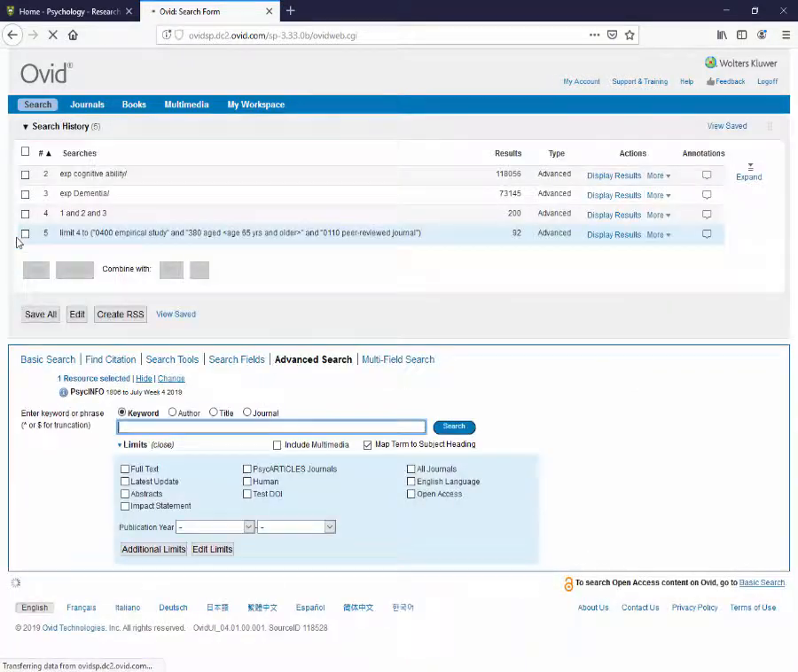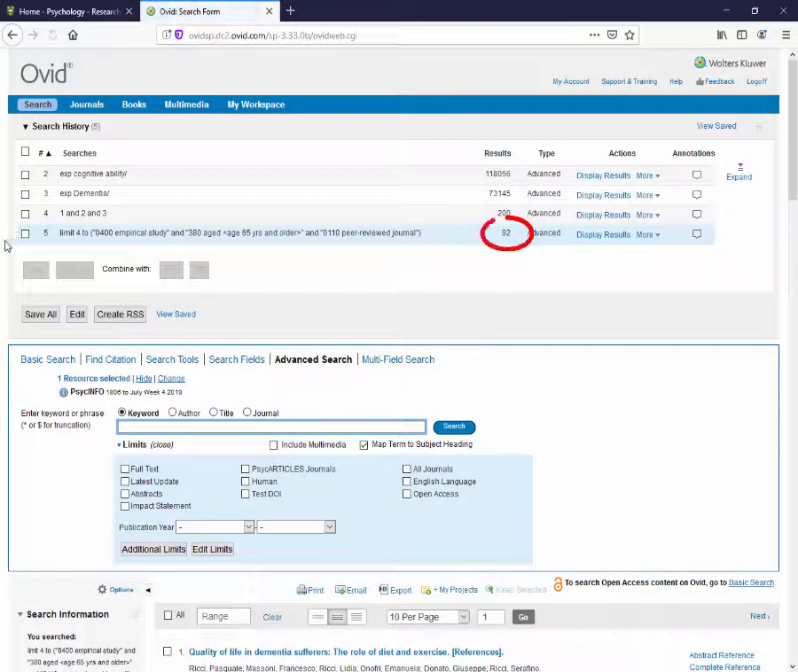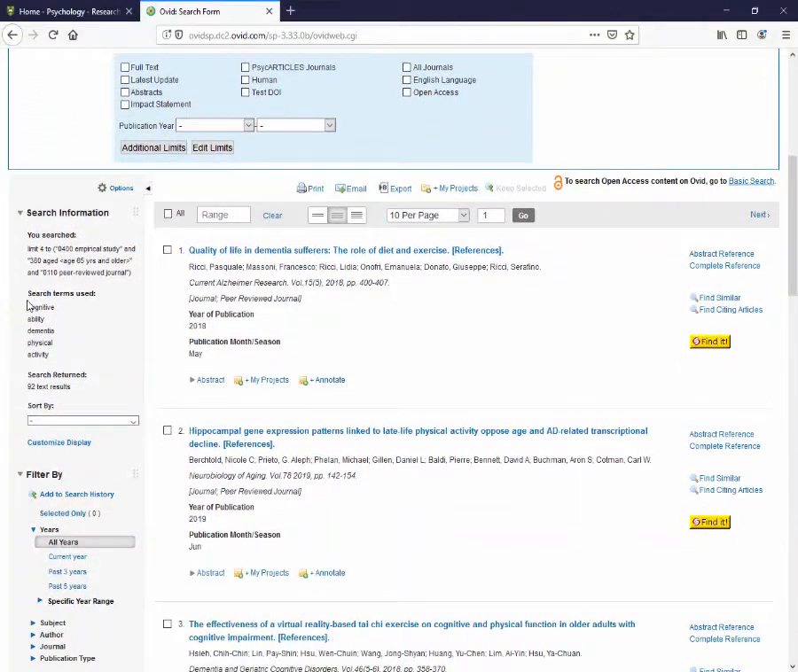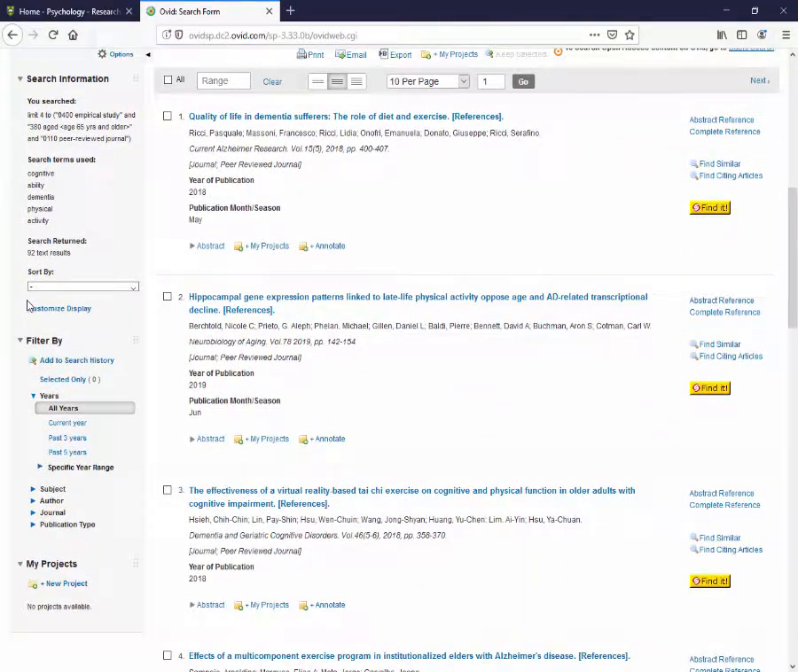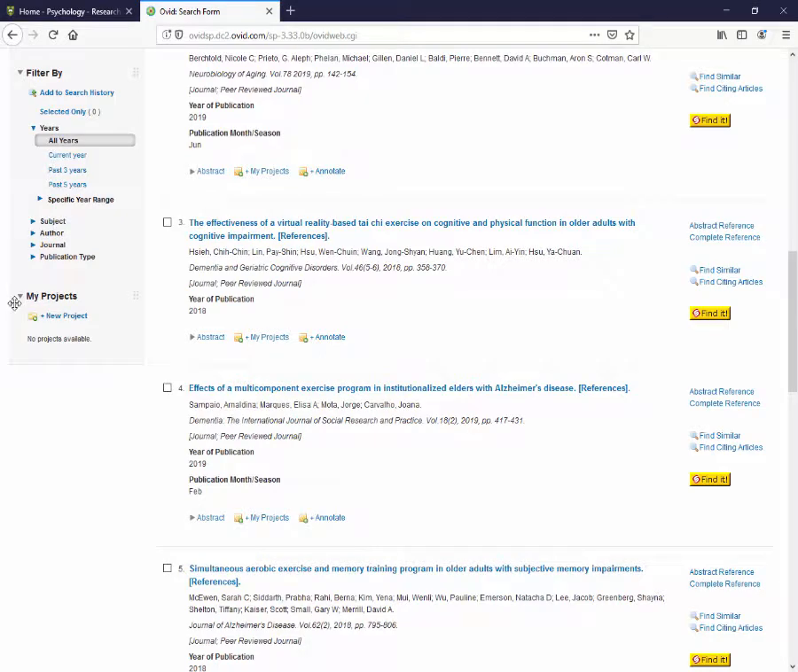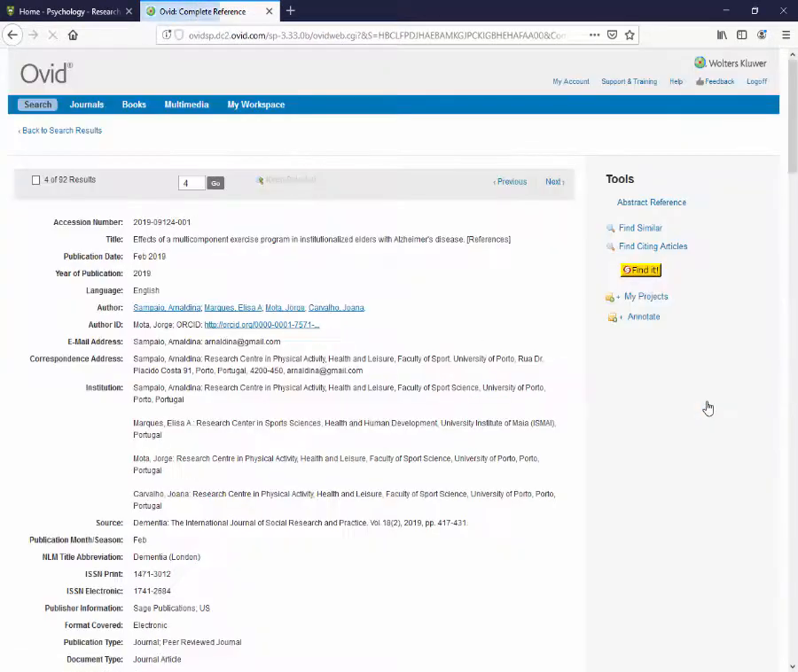We can see that our results are more focused and more reasonable to review. The next step is to review our results and see if the references are related to our research question. When we scroll down to review the references, we can see that PsycInfo provides basic information about each article. Select Complete Reference on the right to see more about any given reference.